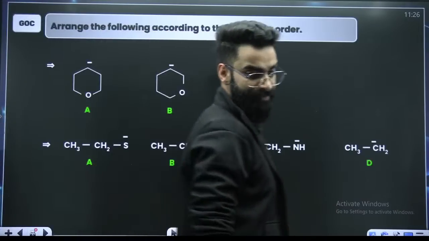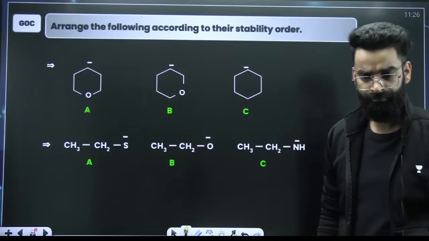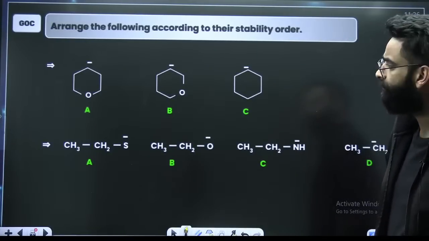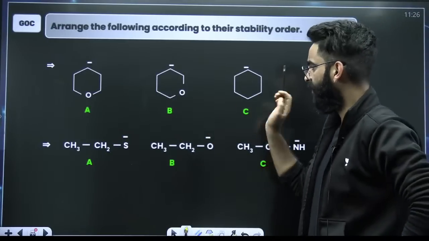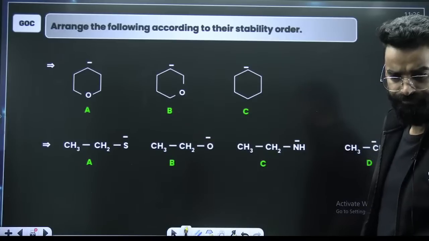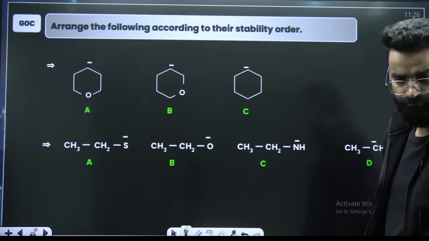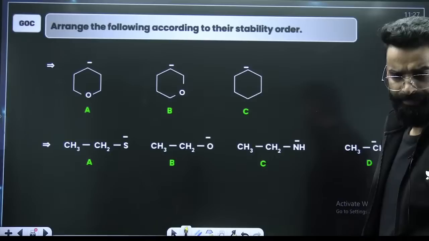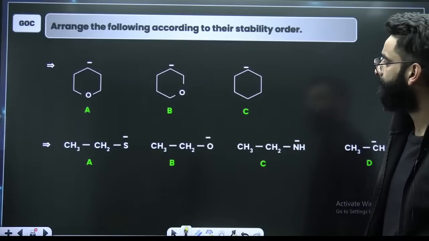All right, A, B or C? A, B or C, quick. Stability order, quickly.